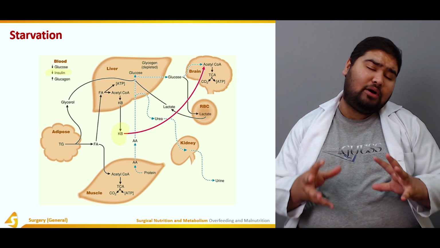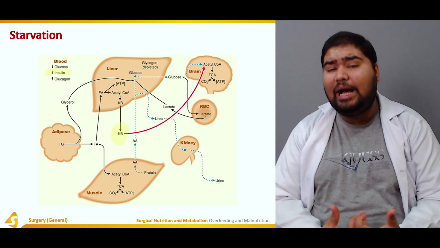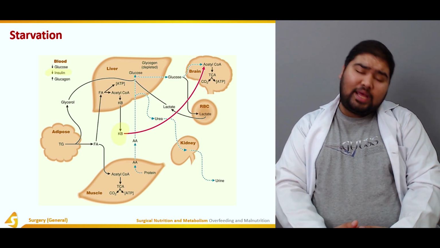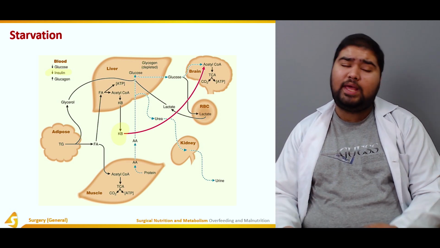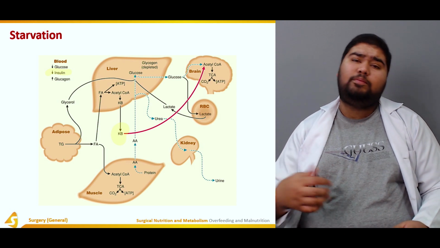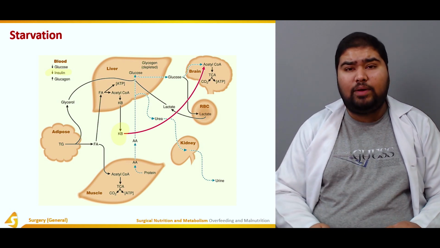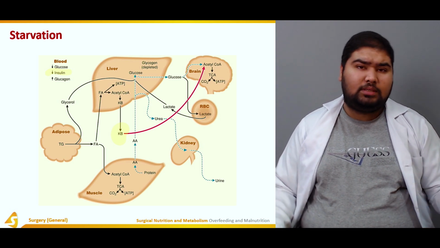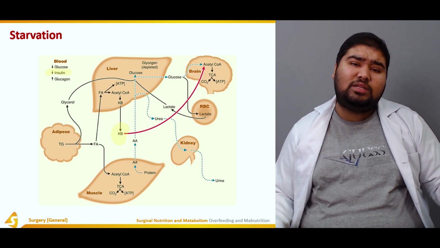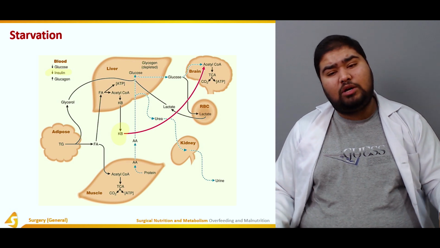So this is how in starvation the body adapts itself. That is, when the stores of glucose are dwindling, the proteins come into play, the fats come into play. The proteins are broken down into amino acids. These amino acids are being utilized to produce energy. Now the fat tissues, the triglycerides, are broken down to fatty acids.